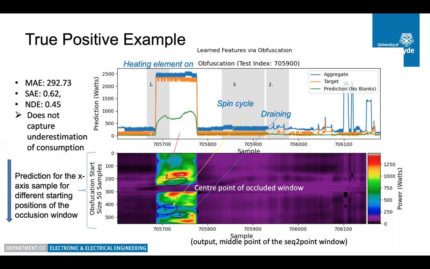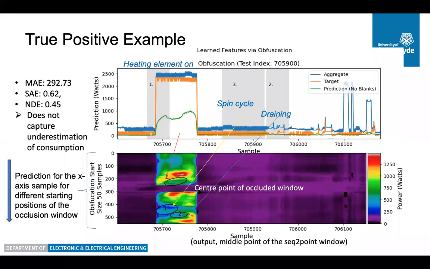The heat map is aligned with the top plot along the x-axis so that we can better indicate where the target point is. One can see now that 3 regions can clearly be identified. First, the starting point, area 1, which is certainly the most important, is when the heating element is on.